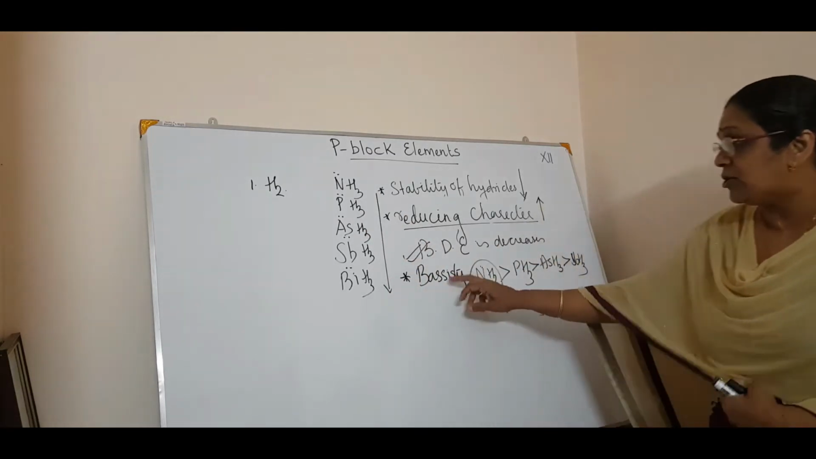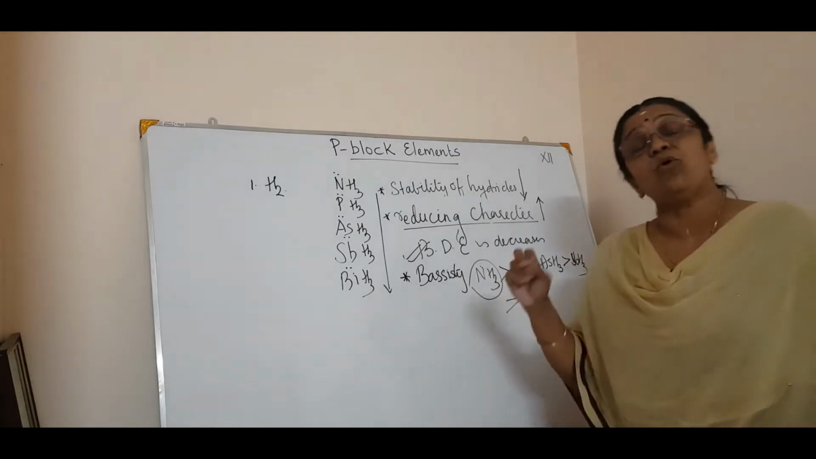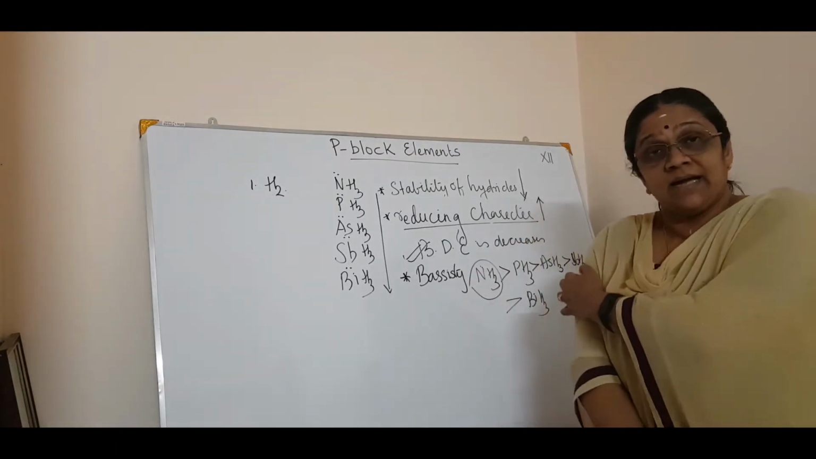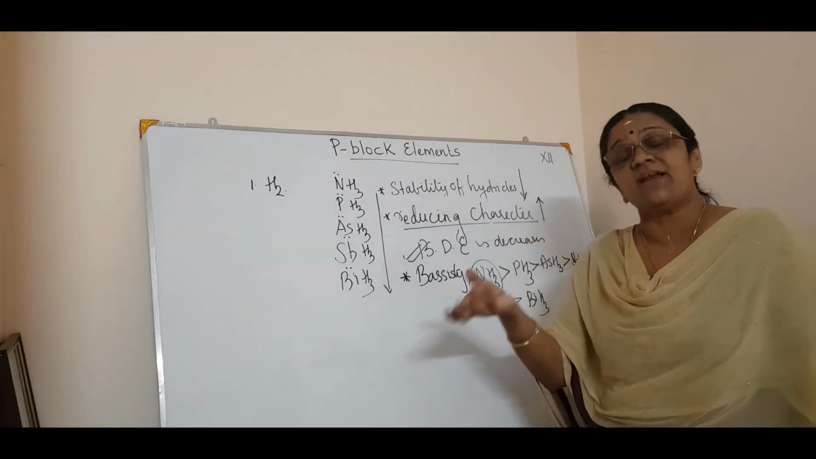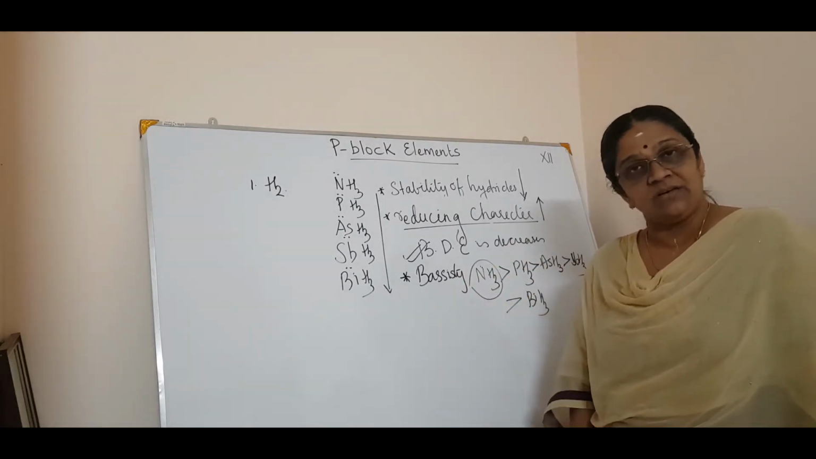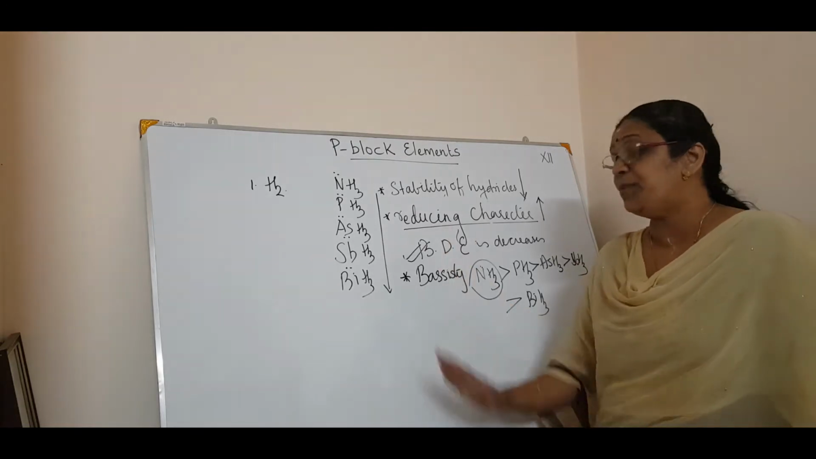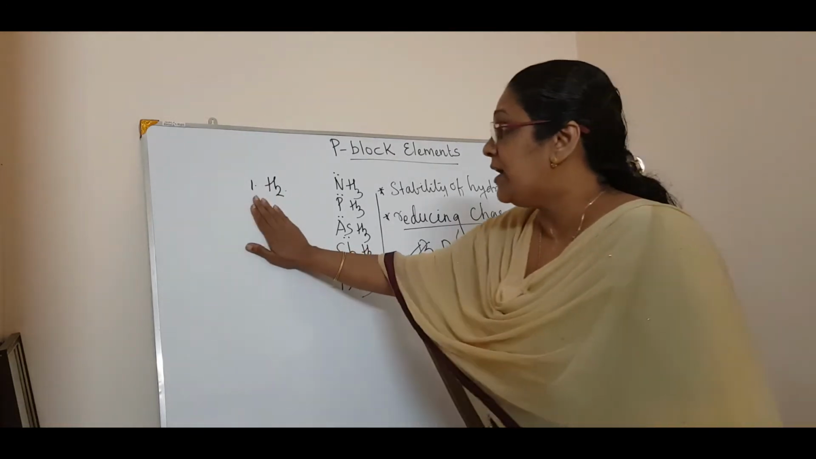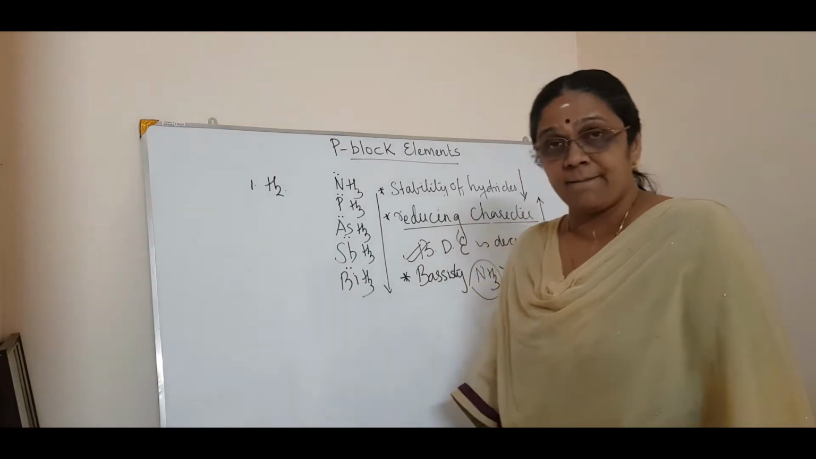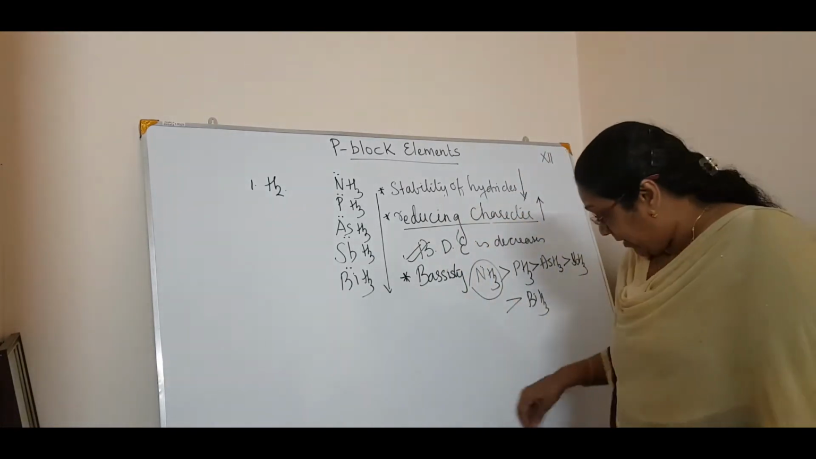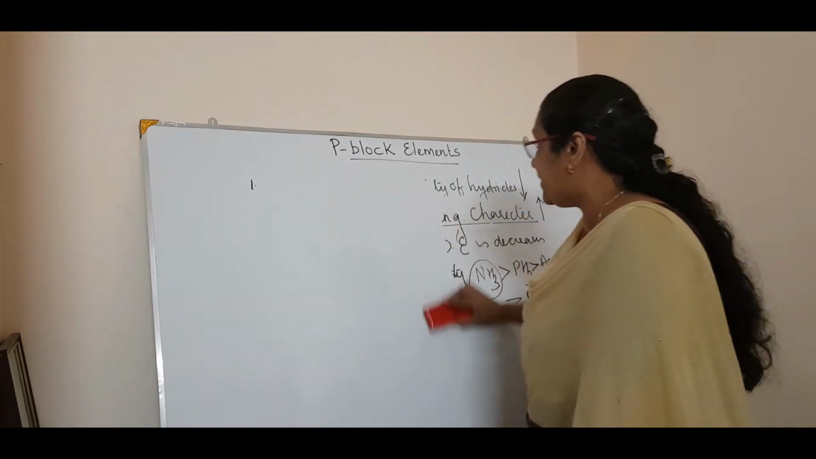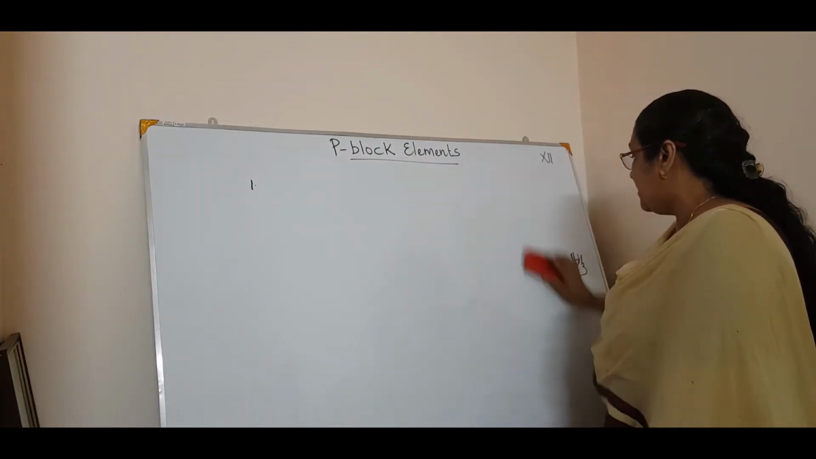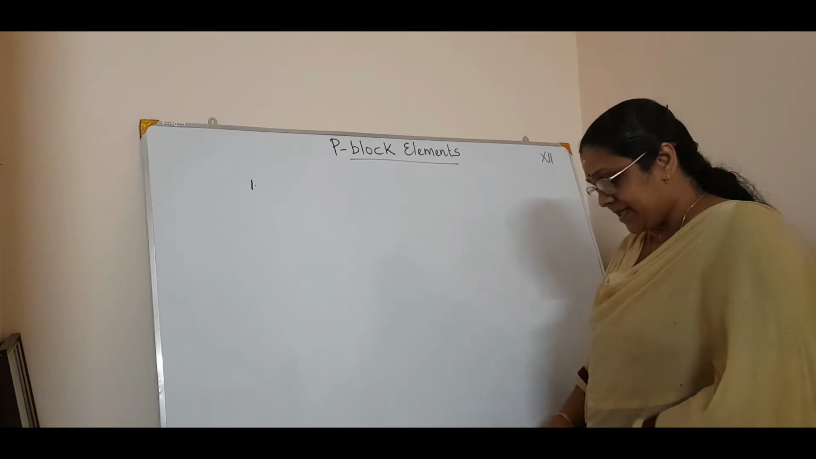Now coming to the basicity, ammonia is more basic than bismuth hydride. Why? Because it is able to donate the lone pair of electrons on the nitrogen atom. So these 3 points are to be remembered. So that is all about the reaction with hydrogen. Clear? Now we will pass on to the second reaction, that is the reaction with oxygen.